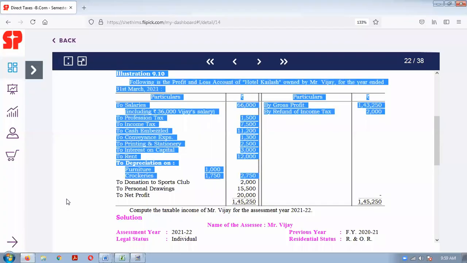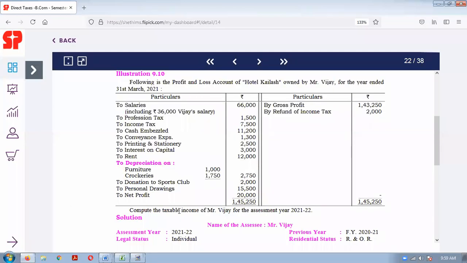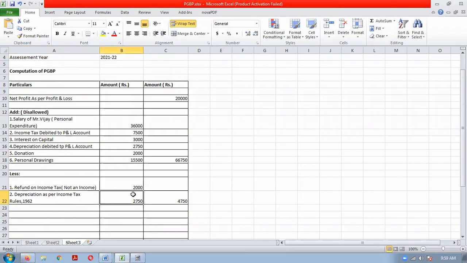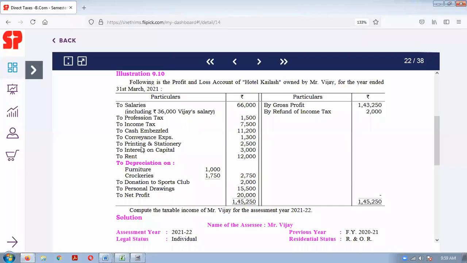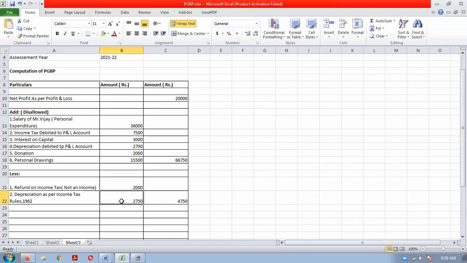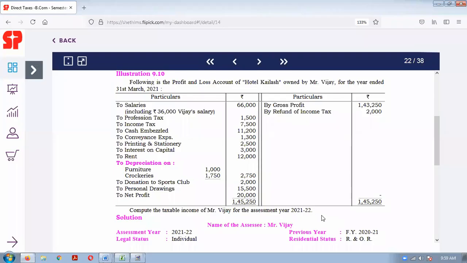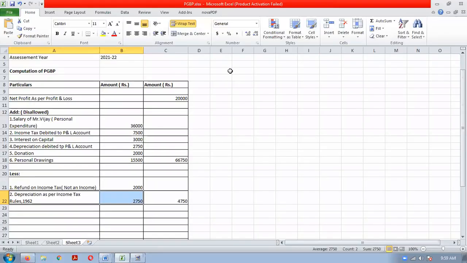Since in this question adjustments are not given, we have assumed the same depreciation. Otherwise, the depreciation which we take here would be as per the adjustments. But in this question adjustment is not given, so we have to assume something, and we have assumed it as the same.